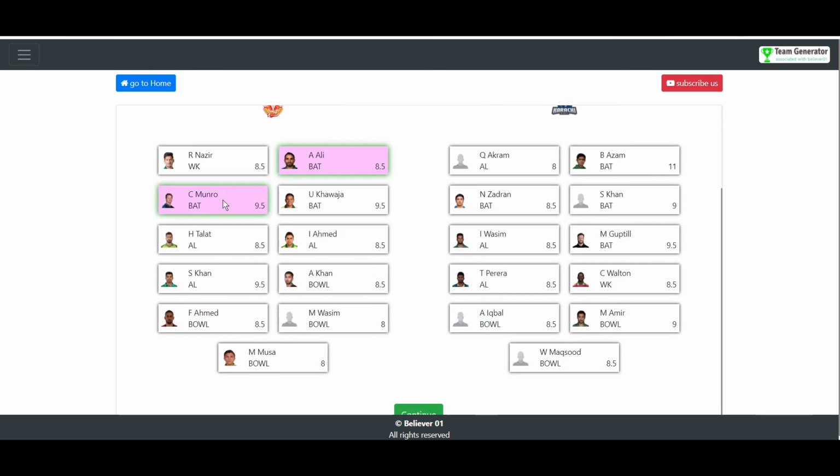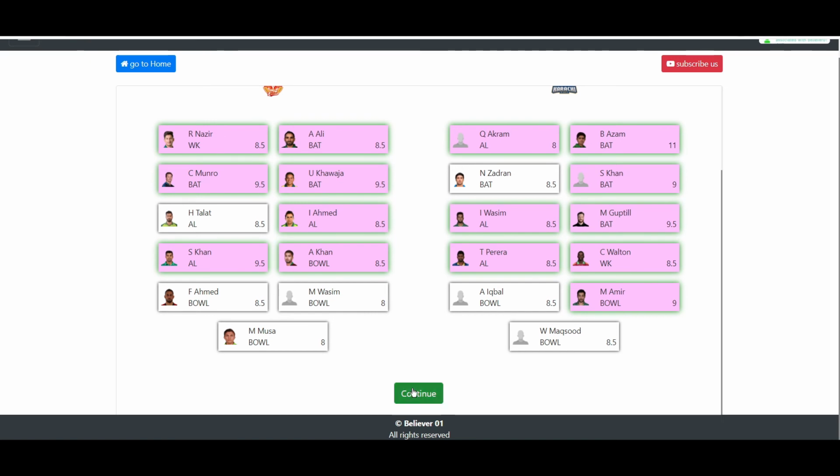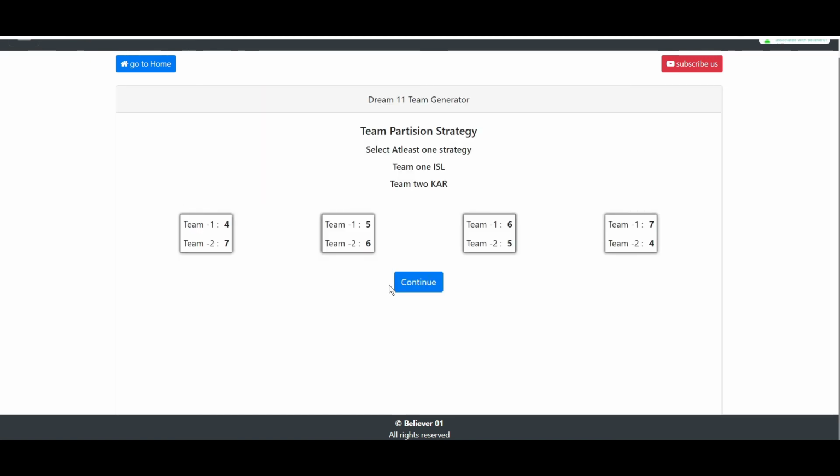You can select any number of players here, and also from the KR side. So let me quickly select the players I feel have the potential to become the vice captain. After that continue here, and we need to give the team partition strategy.